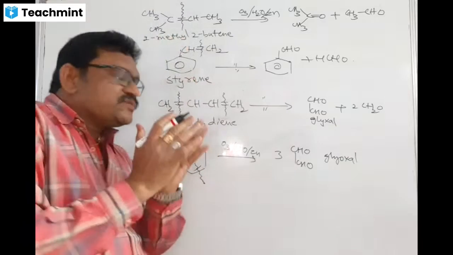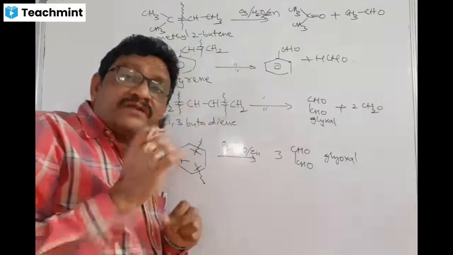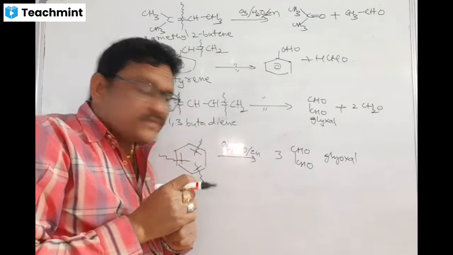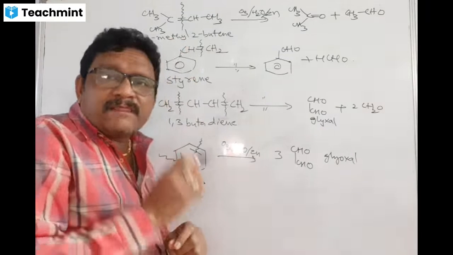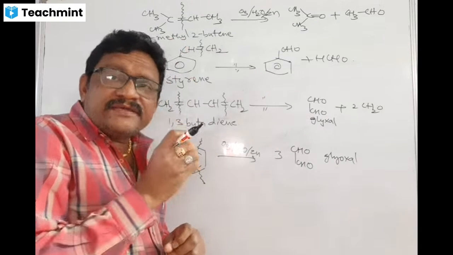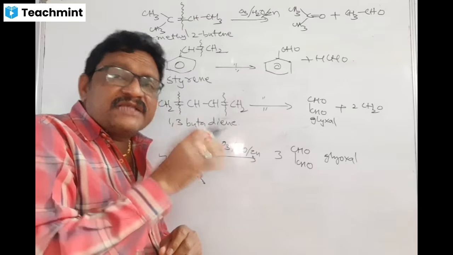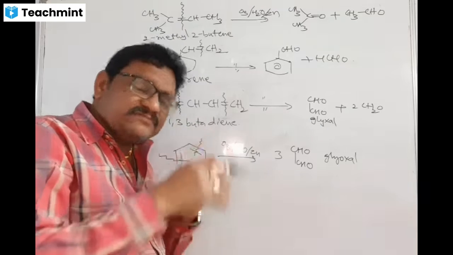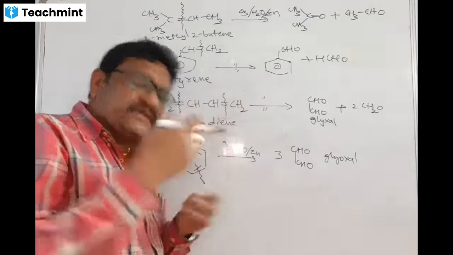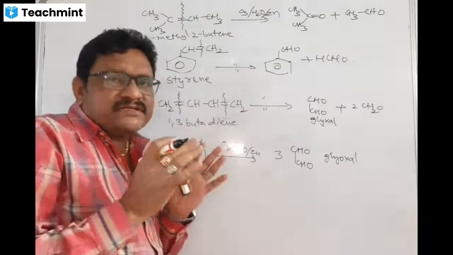So from this ozonolysis, what we understood is we can identify the position of double bonds in alkene system, not only in alkenes, but in dienes or any other. So we can detect the double bond.